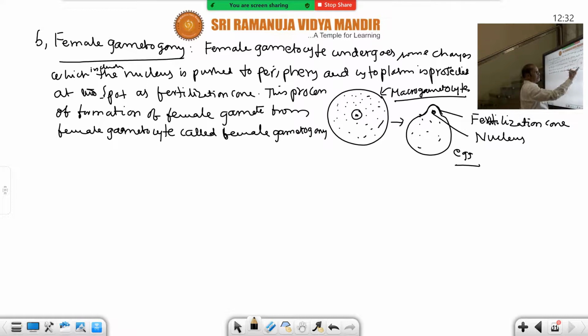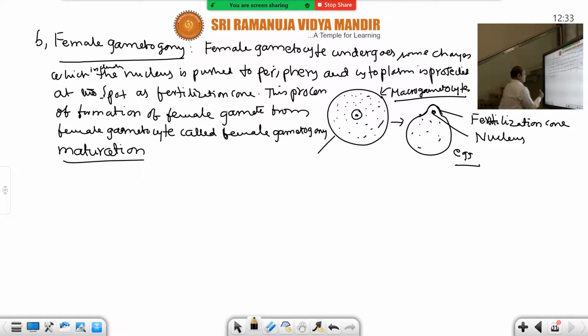So this is an immature egg, and it is converted into a matured egg. Female gametogeny or maturation: put a heading, maturation, and it should be underlined. By maturation the female gamete is produced, and by exflagellation male gametes are produced. They are male gametes; this is only the female gamete, one egg is produced.